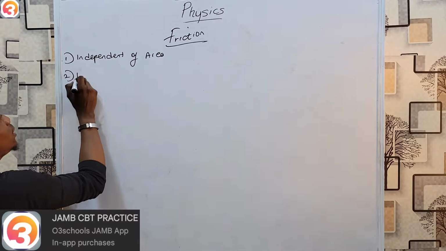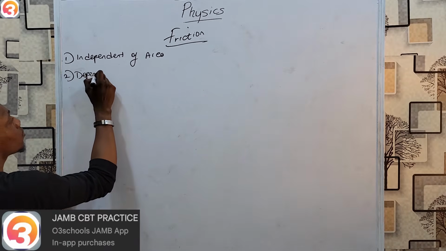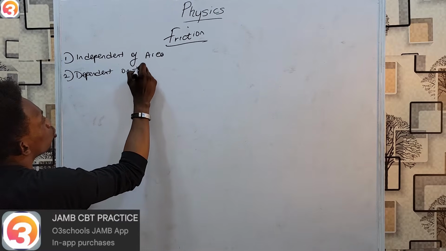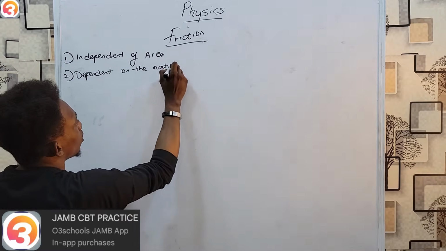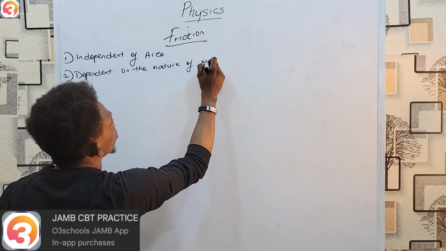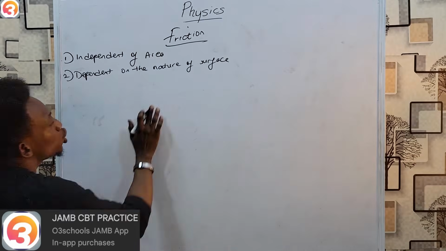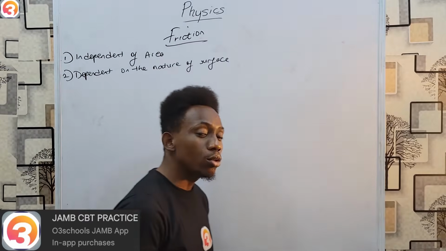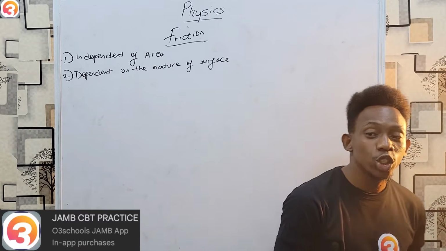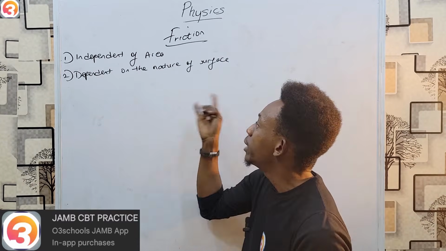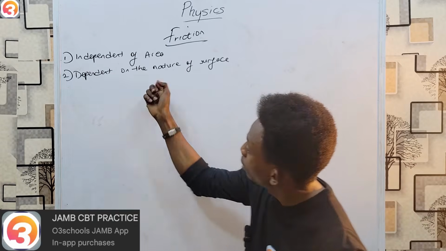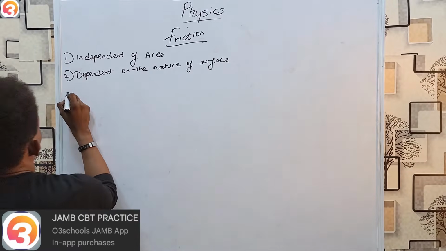But friction is dependent on the nature of the surfaces. Friction rather cares about the nature of the surface. A very, very rough surface will have a much higher friction than a very, very smooth surface. So that's the second one.